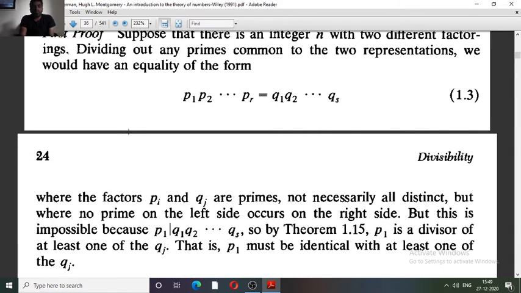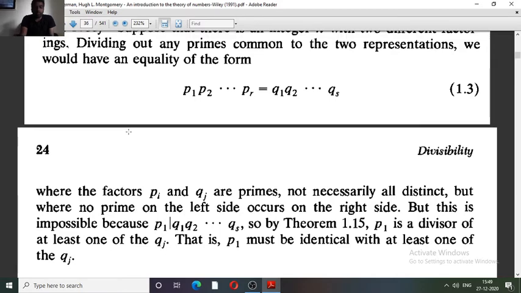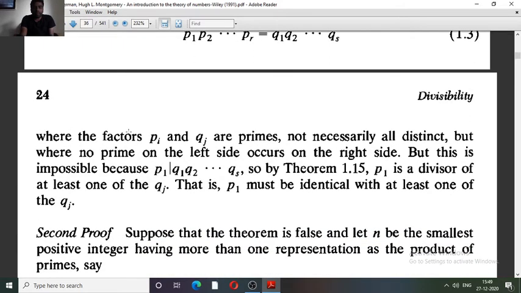Then one of the factors on the left hand side must divide the entire right hand side. Without loss of generality, suppose p1 divides q1 up to qs. As p1 divides q1 up to qs, all primes, by the above theorem p1 must divide one of the factors qj. As p1 divides qj, p1 is prime, qj is prime.